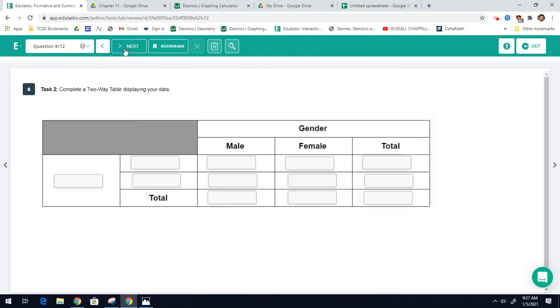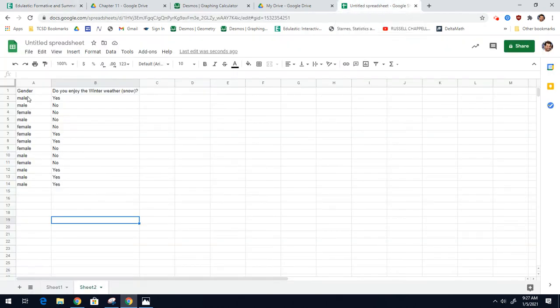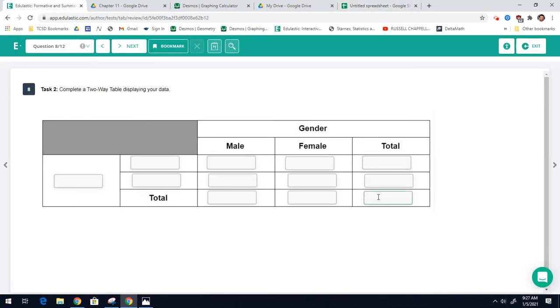Okay. So next, you need to complete a two-way table. So notice that the first part is filled out: gender, male, female, total. So let's go ahead and fill that part out. So there were 1, 2, 3, 4, 5, 6, 7, 8, 9, 10, 11, 12, 13 people that filled out my hypothetical survey. So that's the bottom right number, 13.